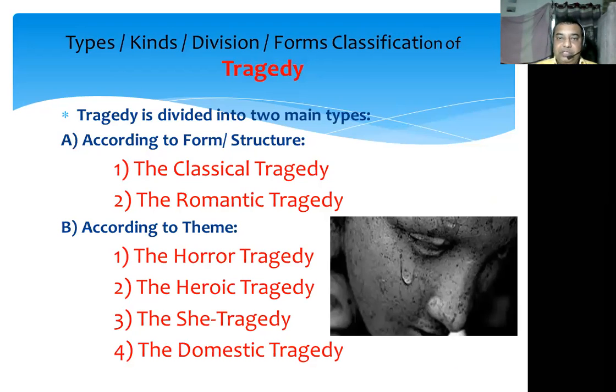According to form or structure, tragedy is further divided into two subtypes. The first is the classical tragedy and the second is the romantic tragedy. According to the theme or subject matter, it is further divided into four subtypes. The first is the horror tragedy, the second is the heroic tragedy, the third is the she tragedy, and the fourth is the domestic tragedy.